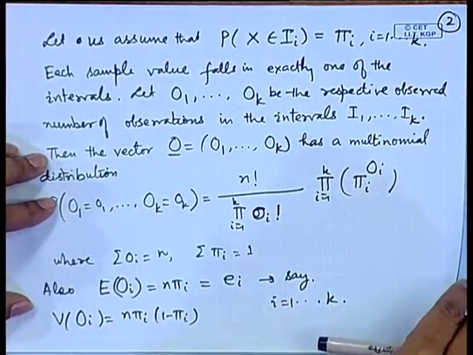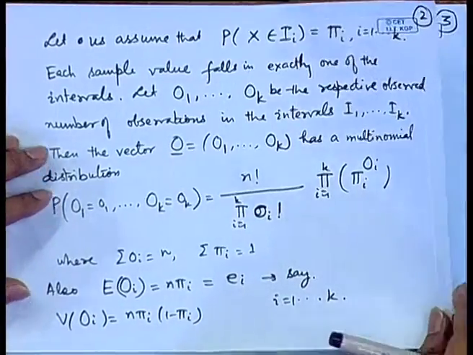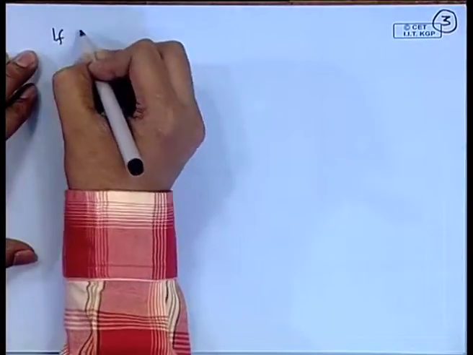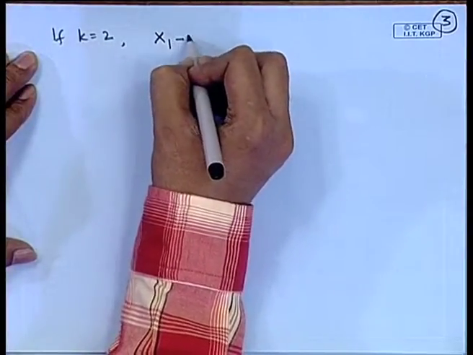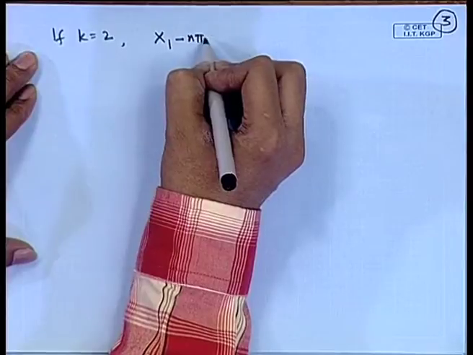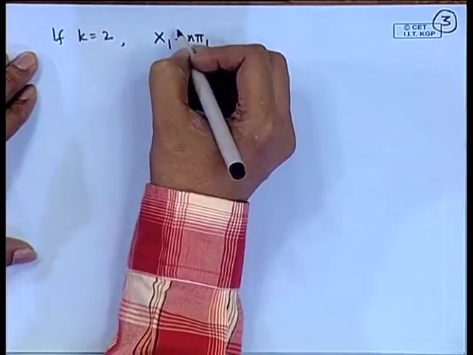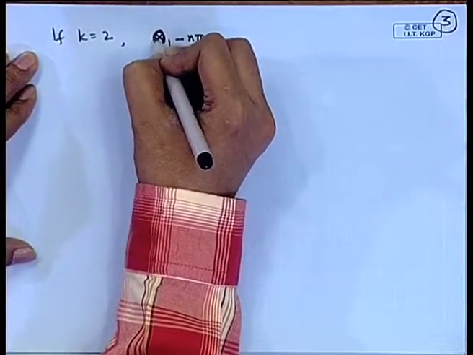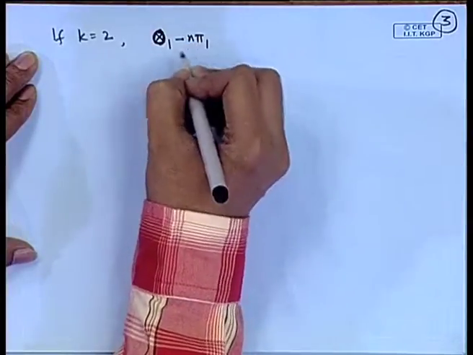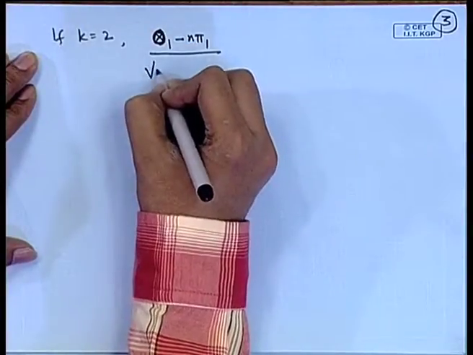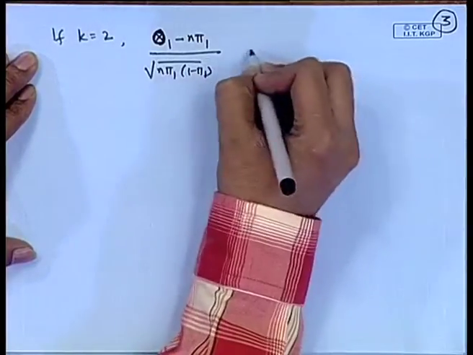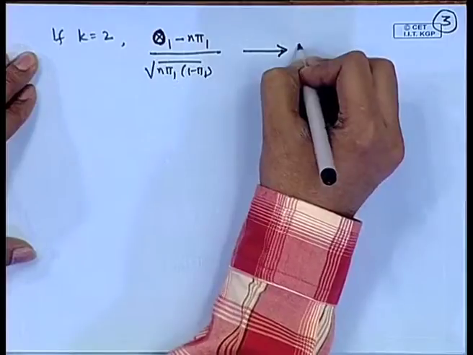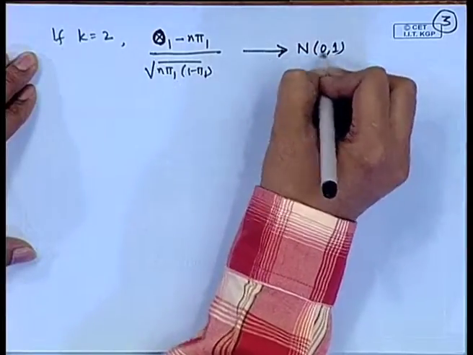Let us take the case of 2 categories, then let us see how the test can be conducted. So, if k is equal to 2, then if I look at x 1 minus n pi 1, in place of this I will write O 1. So, O 1 minus n pi 1 divided by root n pi 1 into 1 minus pi 1 is converging in distribution to normal 0 1.